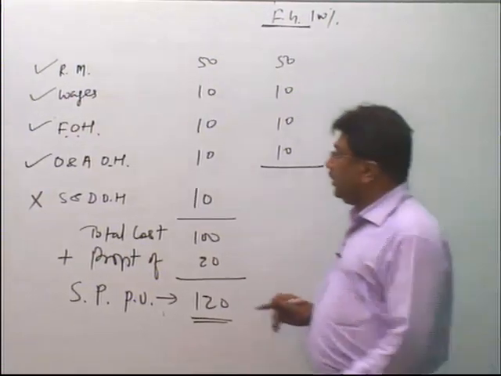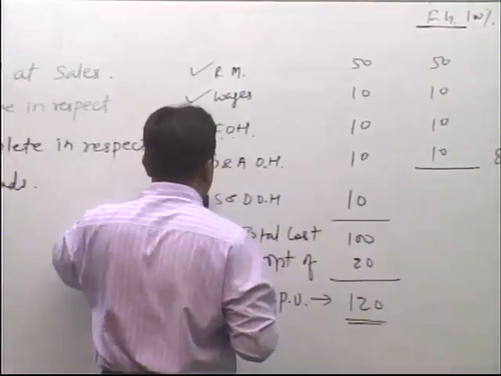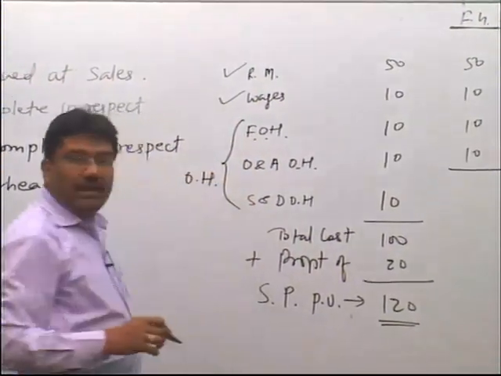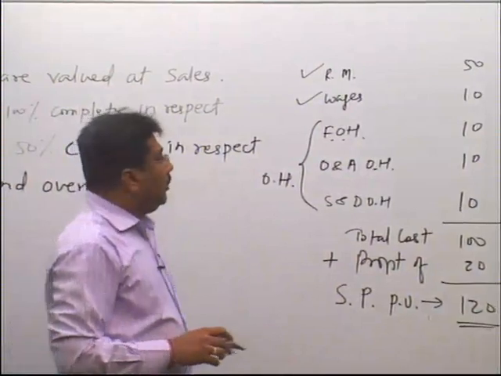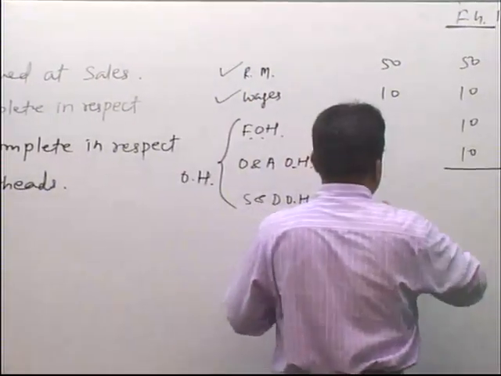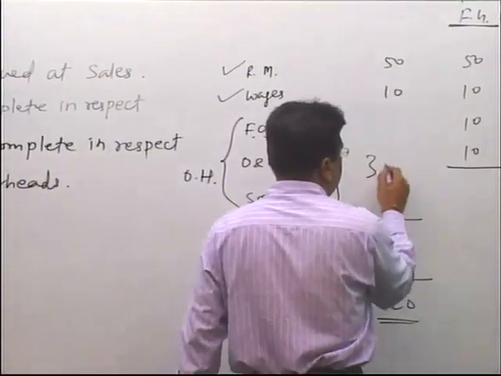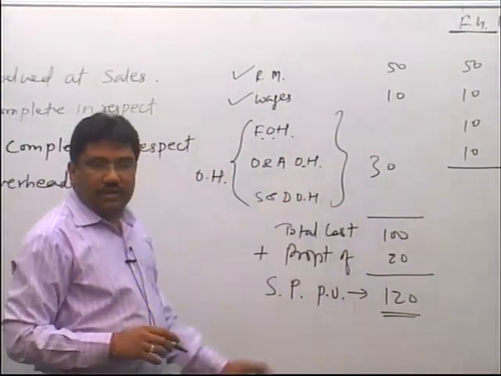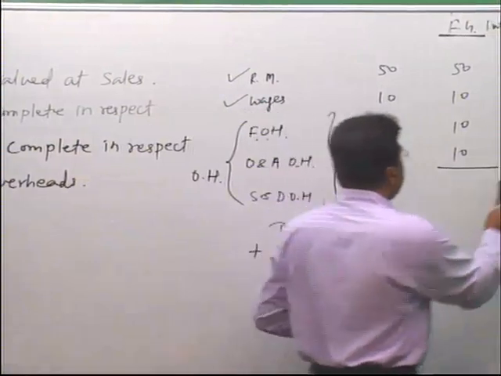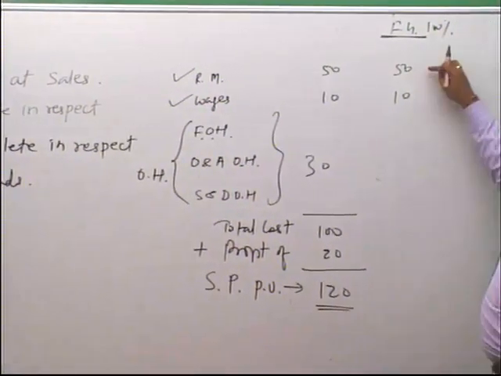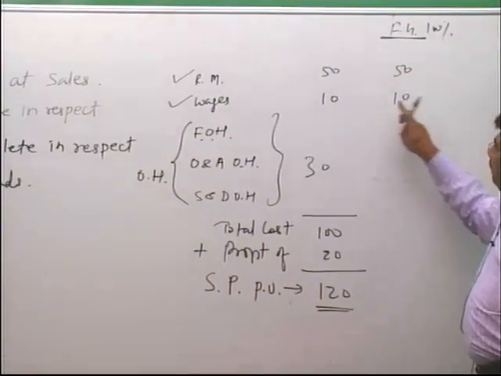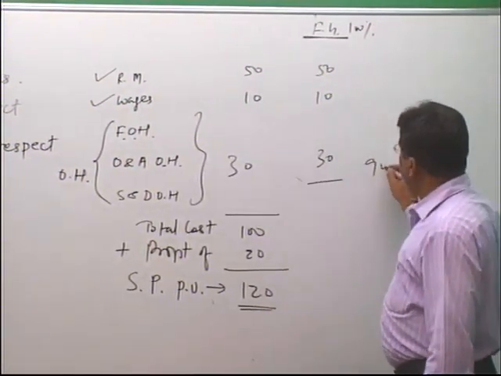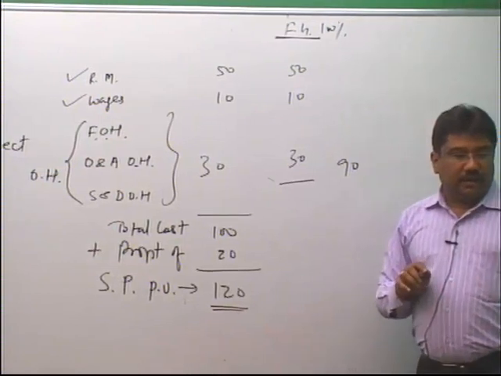But suppose you are not given these overheads separately. Suppose you are given combined, only overhead is written. So, these will be 30. So, include the whole 30. So, what will be the value? 50, 100% of this, 100% of this 10 and 100% of this 30. So, total is 90. Is it clear?